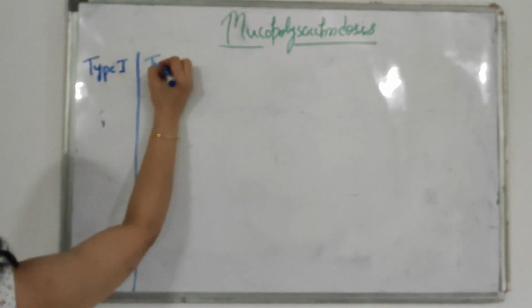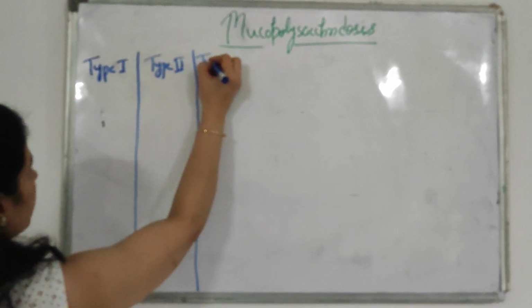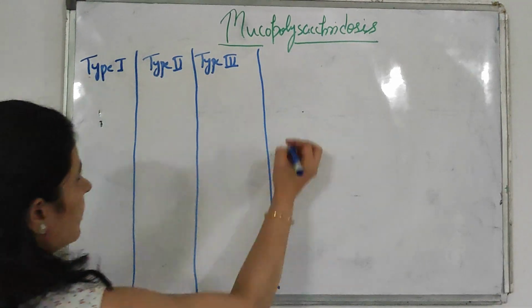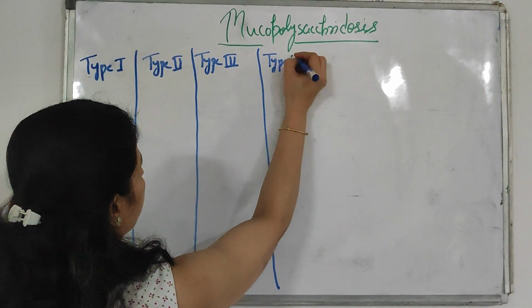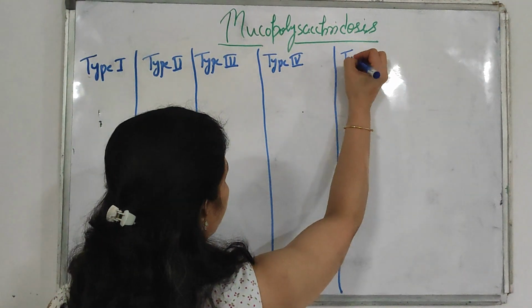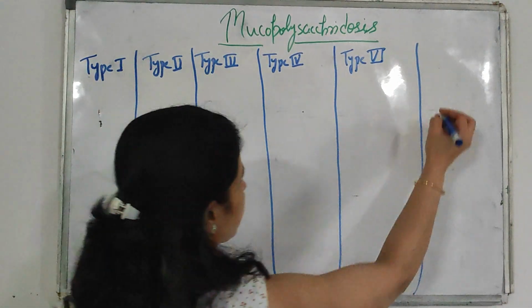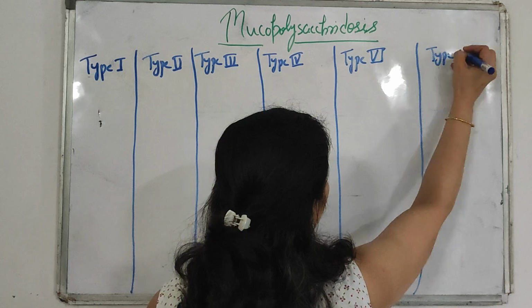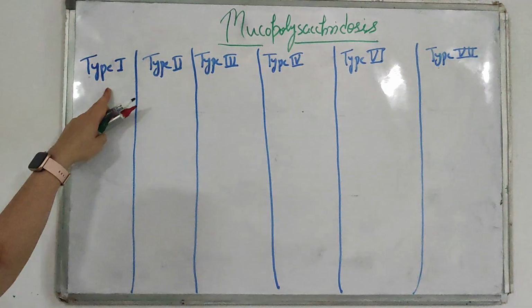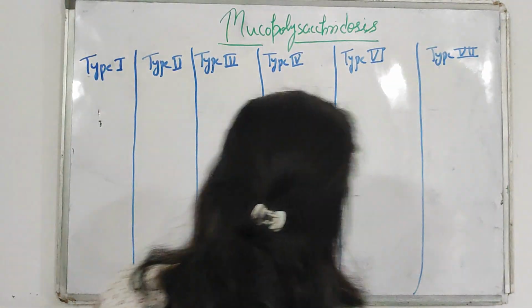So the mucopolysaccharidoses are divided into type 1, type 2, type 3, type 4, type 6 and type 7.